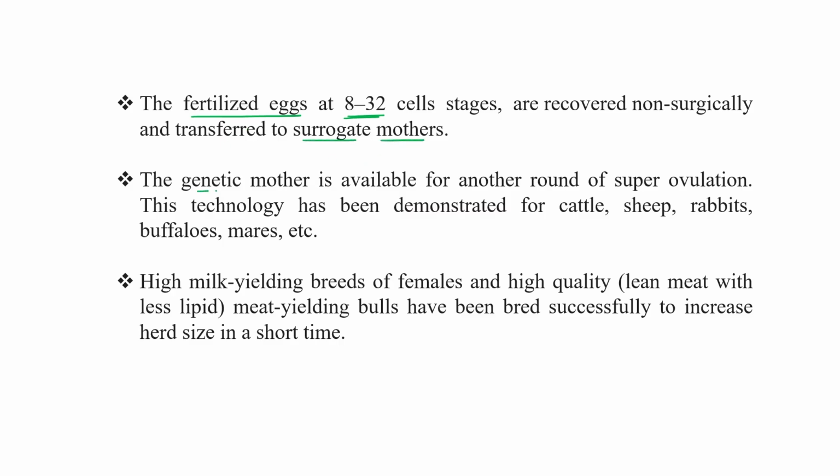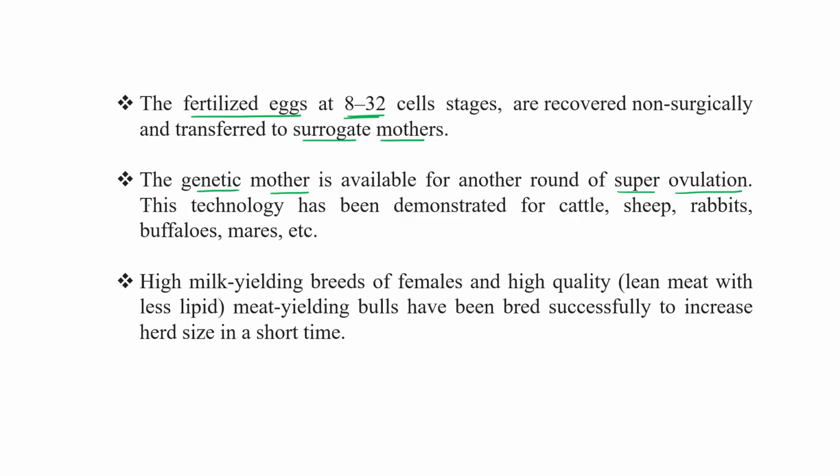Again, that genetic mother is available for another round of superovulation. So this is how we can very easily reproduce more valuable progeny with more superior quality, and directly or indirectly we can improve the herd.